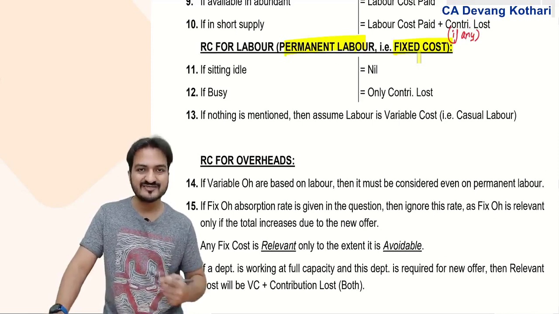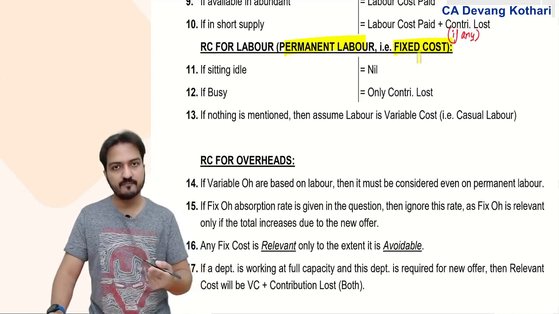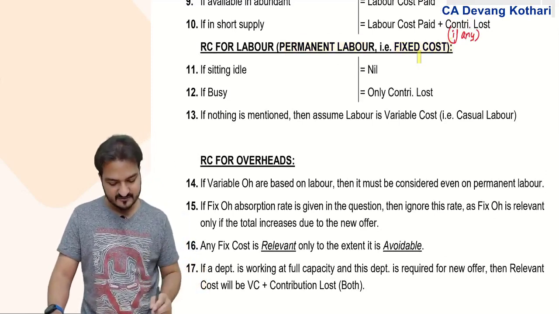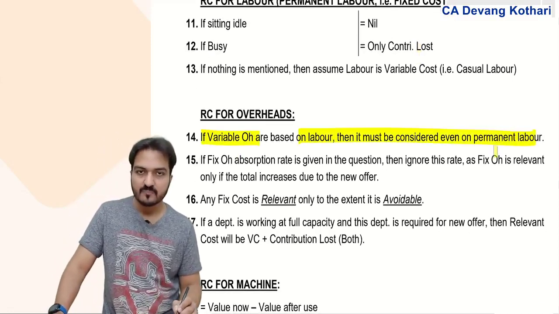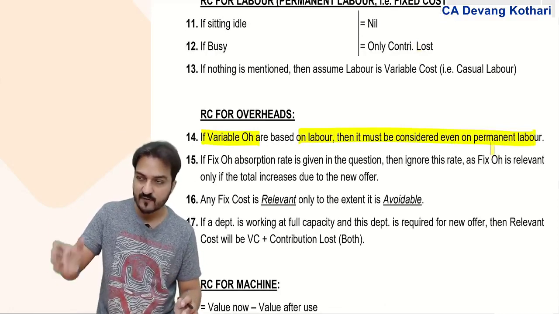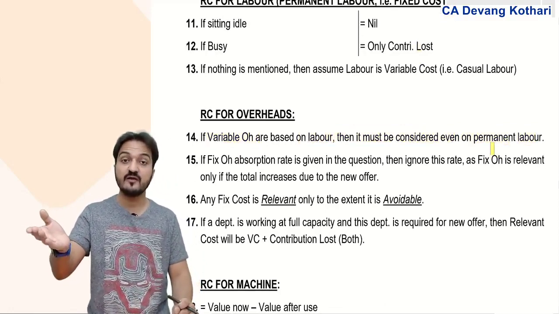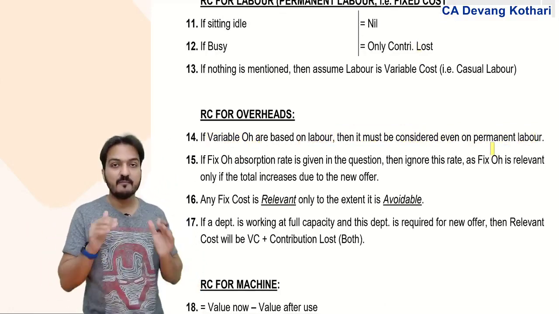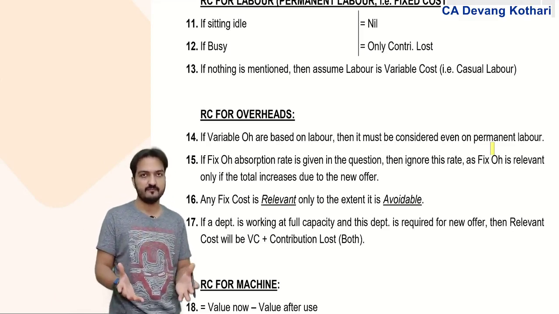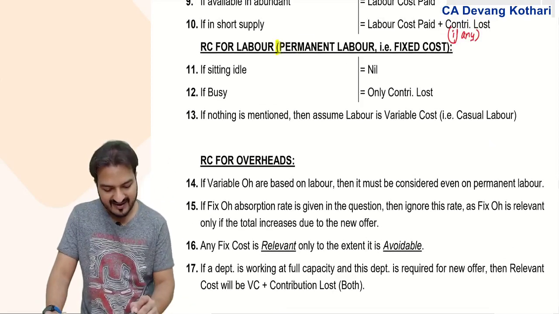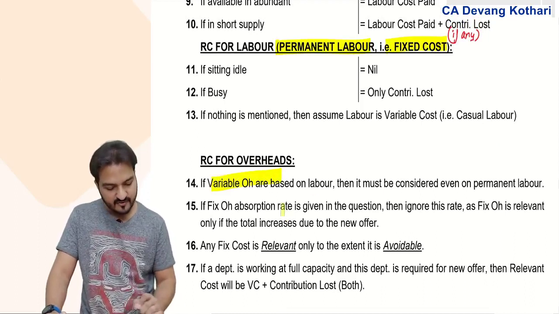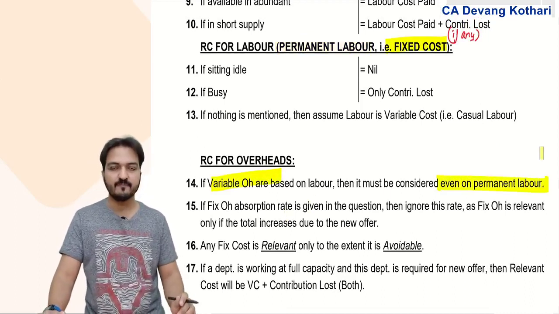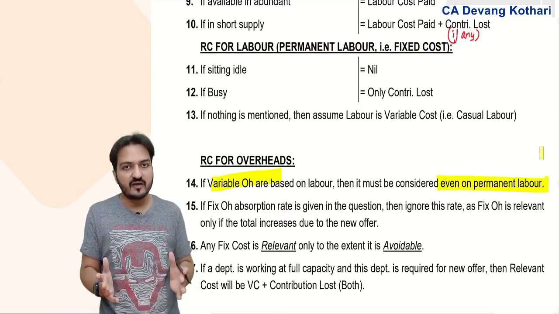But variable overheads based on permanent labor will still be relevant, because for extra units you will definitely incur extra variable overheads. Variable overheads on permanent labor cannot be fixed cost, they are variable.